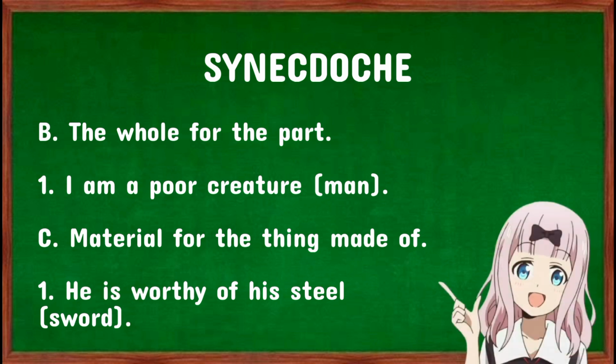For the whole, for the part, here is an example. I am a poor creature, which refers to a poor man or man. Next is material for the thing made of, like he is worthy of his steel. This steel is referring to the sword.